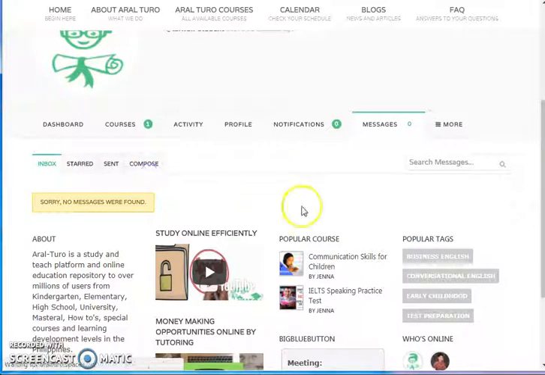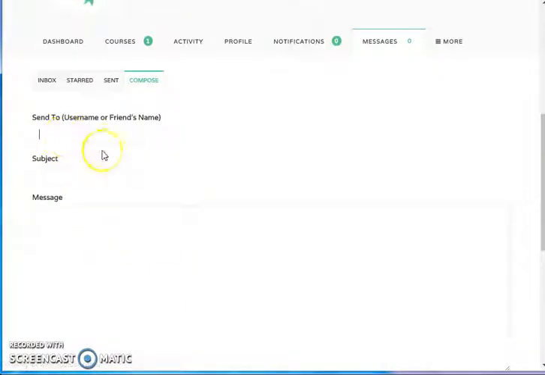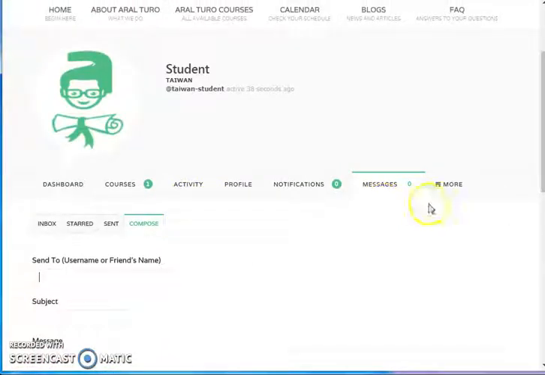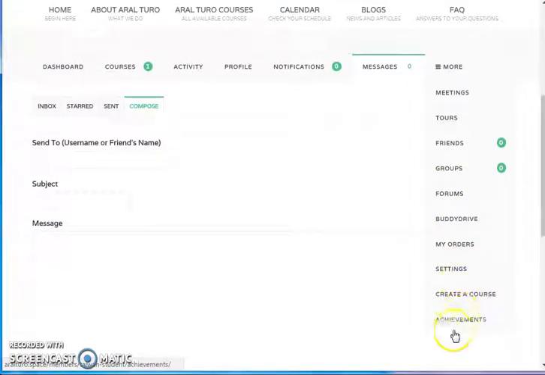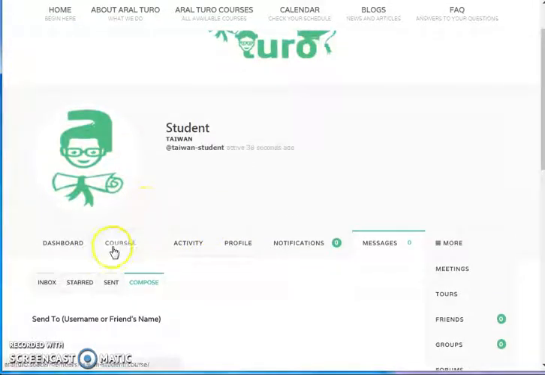Or you can also compose a message. And here, if it's a teacher, then just type the teacher's username. And if you click more, you can see if you have friends, if somebody added you, or if there are meetings with the teacher online, and if you were added to a group, whether by a teacher or not.